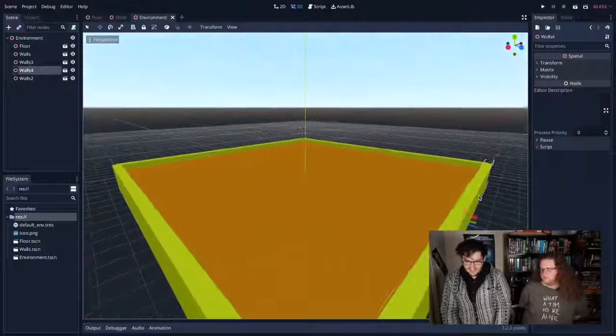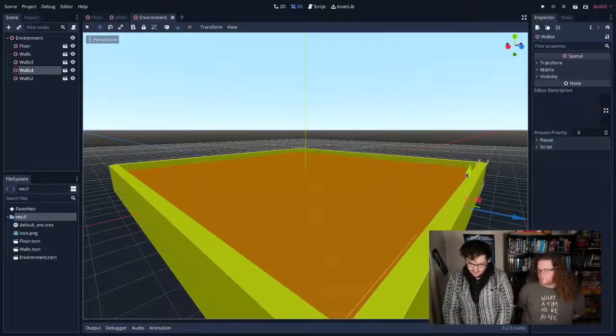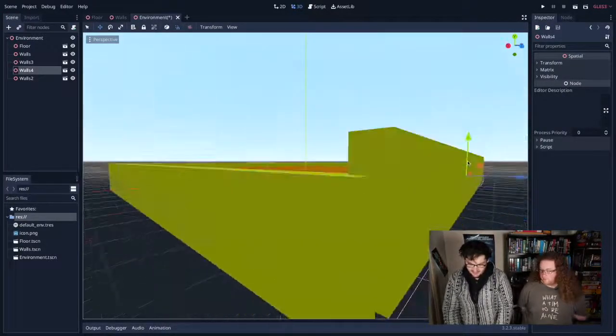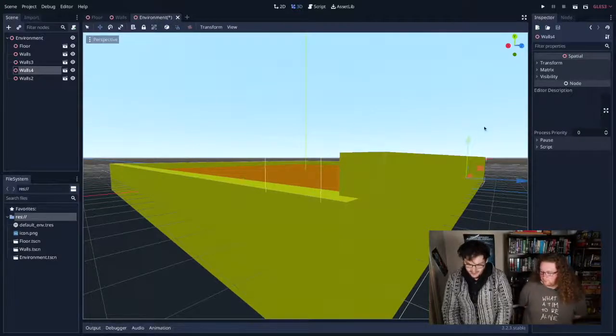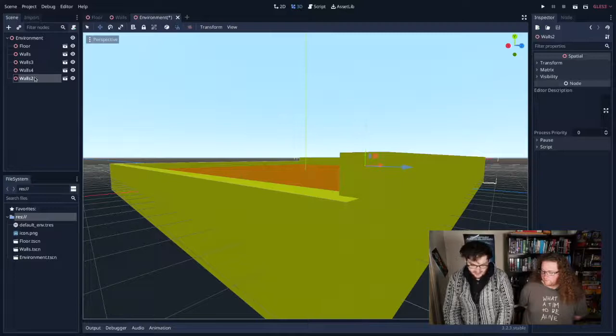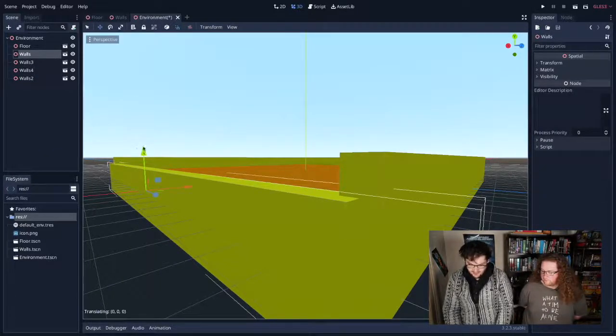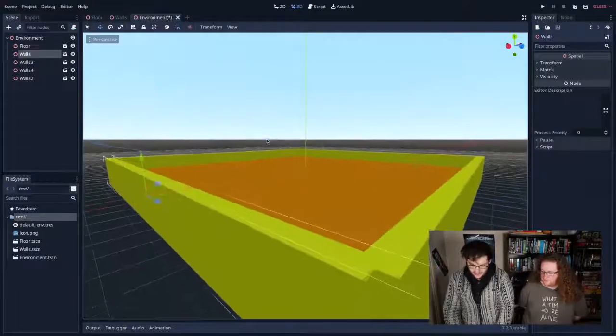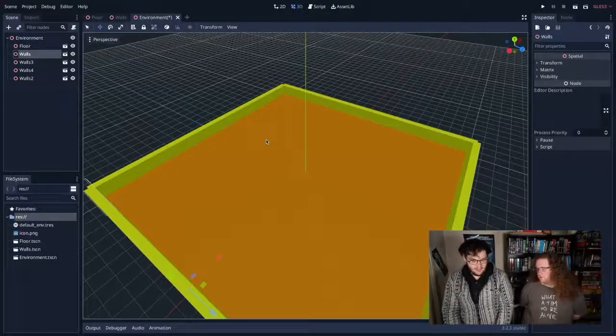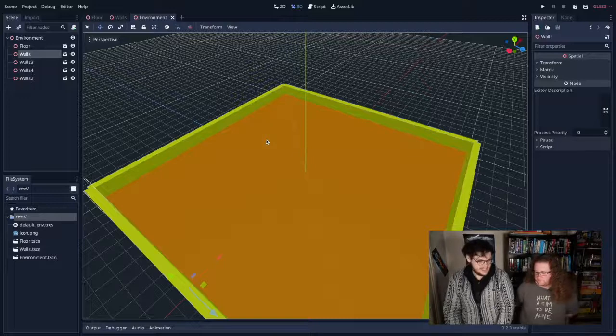So there's a couple of things wrong here. I need to move these walls up a little bit, so I'm just going to grab them and slide them up a little bit because they're not quite in the position that I want them to be. So I'm going to grab that one and move it up a little bit, and that one, and that one. So now they're all kind of more wallish. Love it. Beautiful. Okay, so I'm going to push Command S just to make sure that's saved.